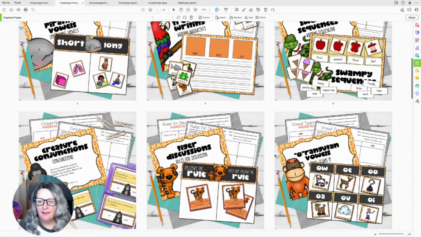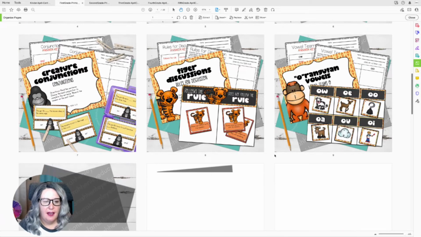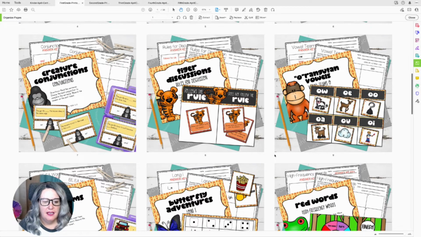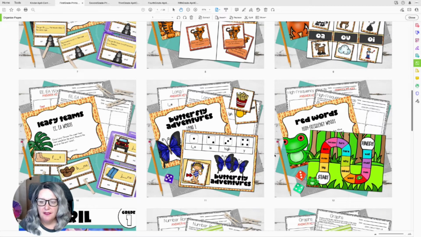We're going to have vowel teams with O in them: O-W, O-E, double O, O-A, O-U, O-I. Then we're going to have vowel teams, EA and EE words. And then we're going to have long I, and high frequency words. So that is your 10 literacy centers.